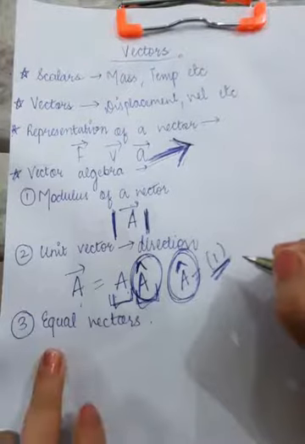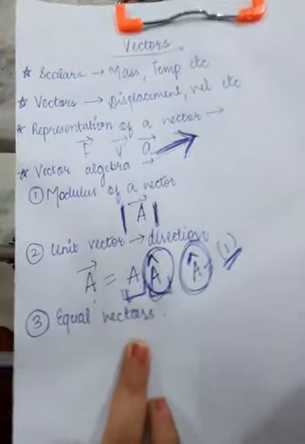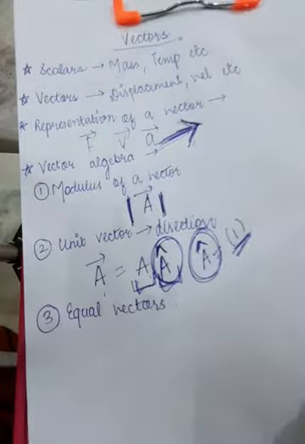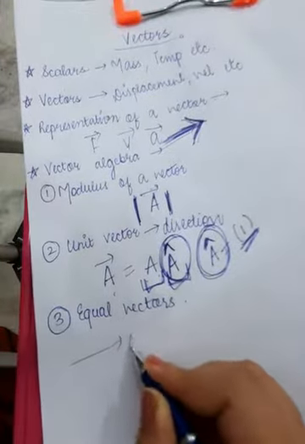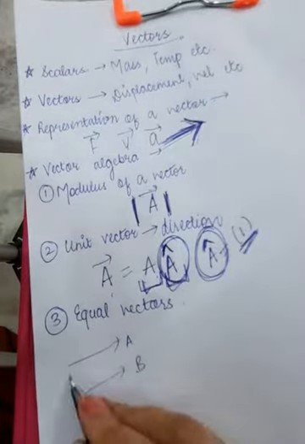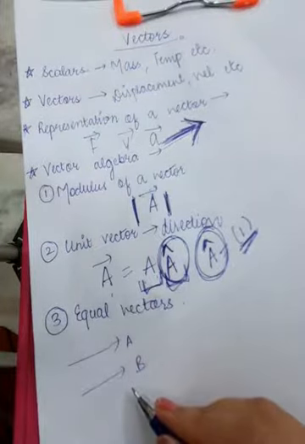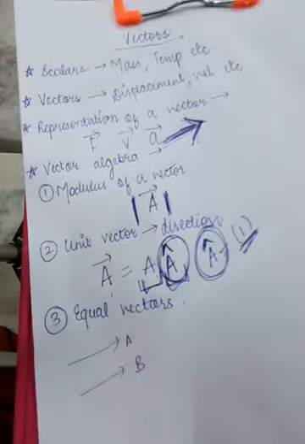After that you have equal vectors. What are equal vectors? Equal vectors are vectors whose magnitudes and directions are the same. For example, if you have the A vector over here and the B vector over here, you can see that both of them are directed along the same direction and they both have equal magnitudes as well. So they will be considered equal vectors.